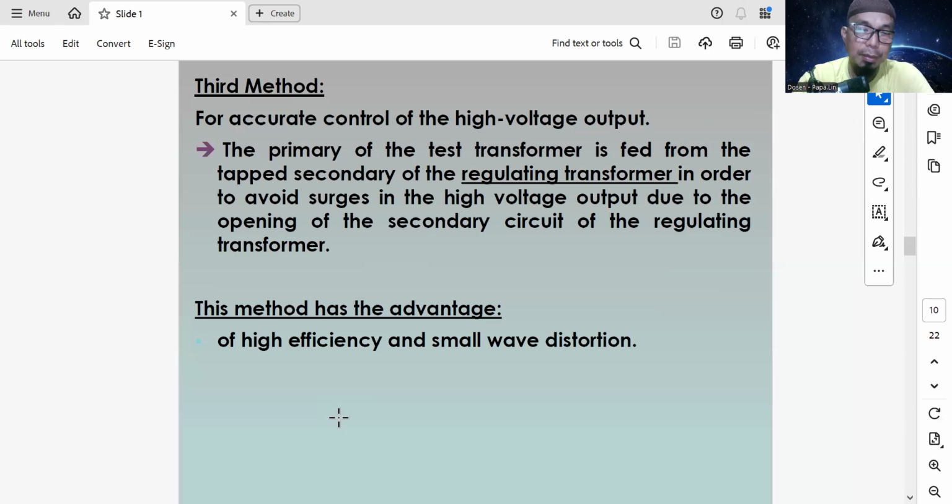And this is the third method for increasing the voltage for testing in alternating current high voltage. This method has the advantage of high efficiency and small wave distortion. Yes, because efficiency is high and distortion of the voltage wave is small.